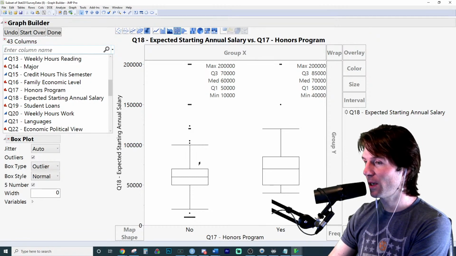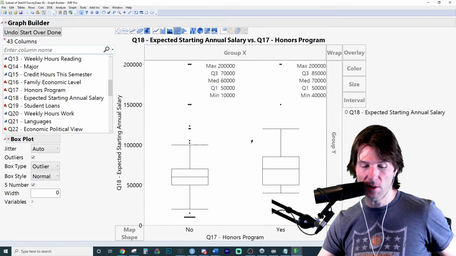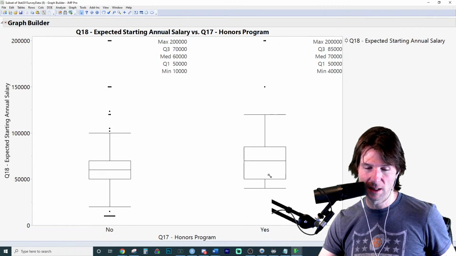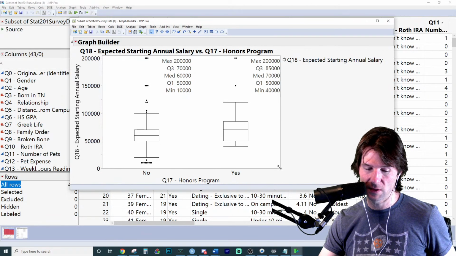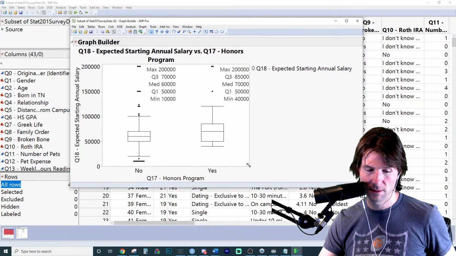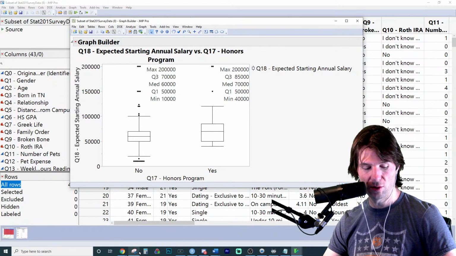A lot of information. If you hover over it now, it will give you the information relative to it. So it's giving the quantiles right there: the min, the Q1, the median, the Q3, and the max. It's important we know. So let's hit done. And then let's make our screenshot not look crazy. It adjusts to the screen size, so we're going to make it look nice and neat right here.